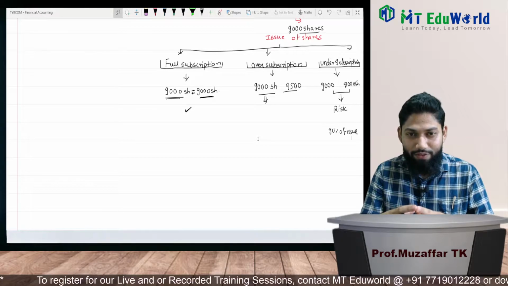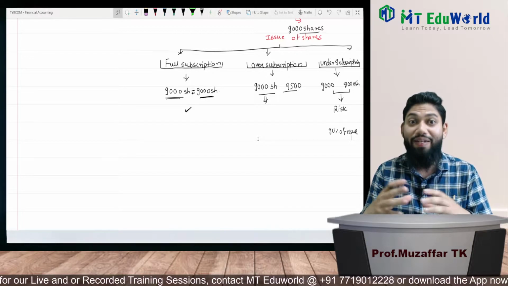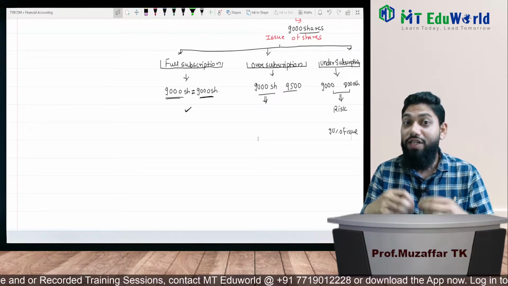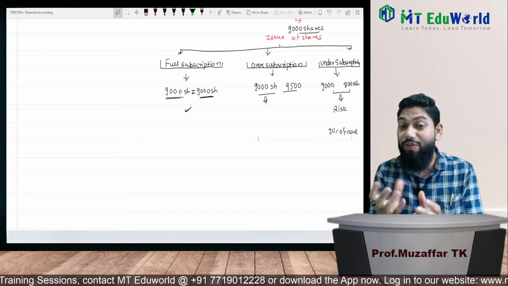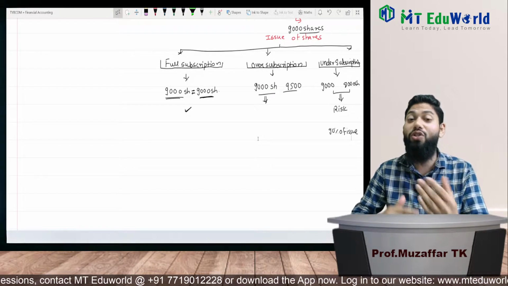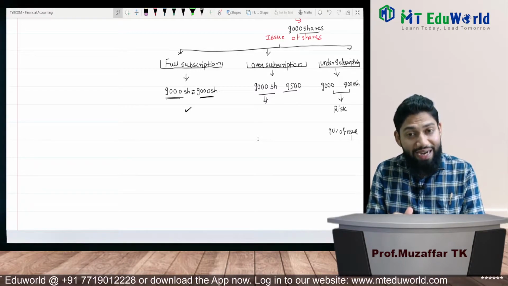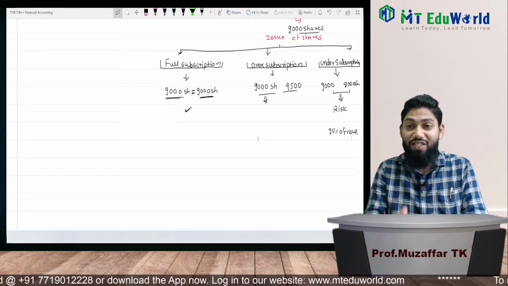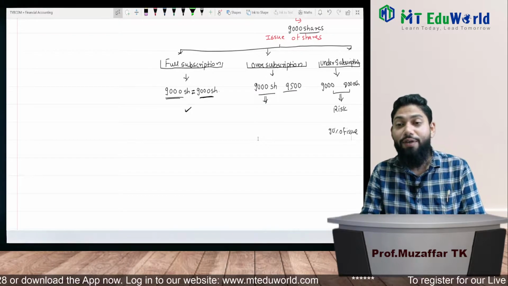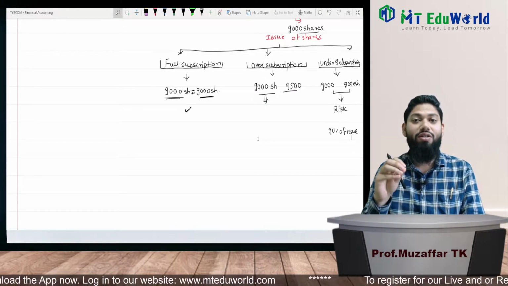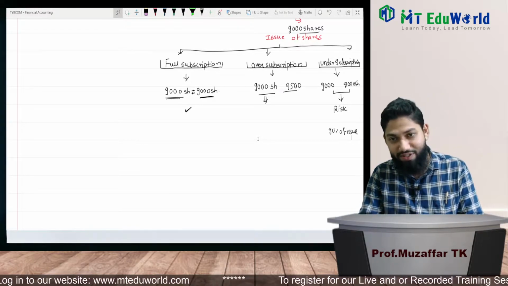So what is the concept of underwriting? In case of under subscription, the company has a risk that its shares may be undersubscribed. If the shares are undersubscribed and the minimum requirement of 90% is not met, then the company cannot issue the shares and cannot take the amount from the public. So it's a risky proposal, and therefore, generally, the company goes into an agreement with the underwriters.